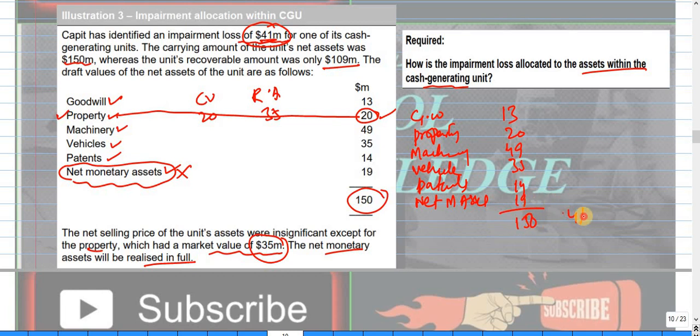So 41 is the impairment, 109 is the recoverable amount. The whole goodwill amount will be written down, so it becomes 0. Property needs none because the carrying amount is less than the recoverable amount. This amount 19 stays the same. Clear? Now the remaining will be on a pro rata basis.